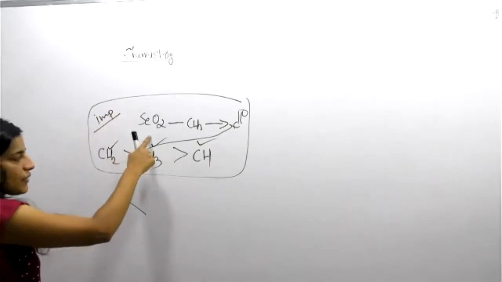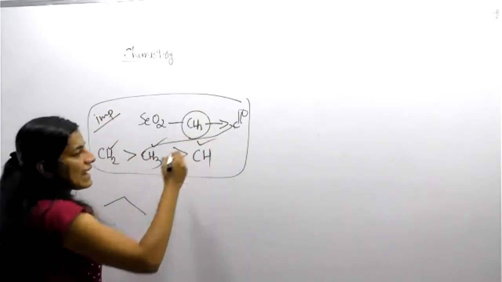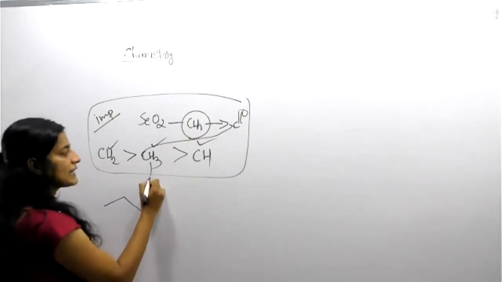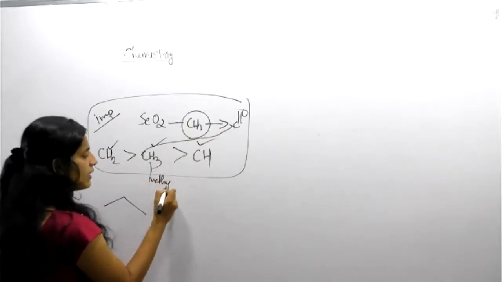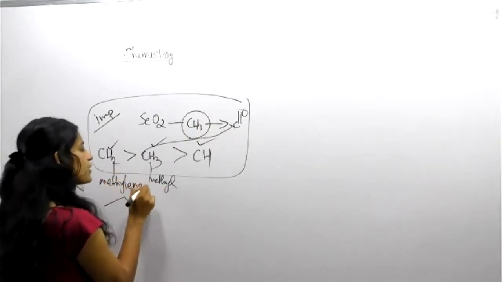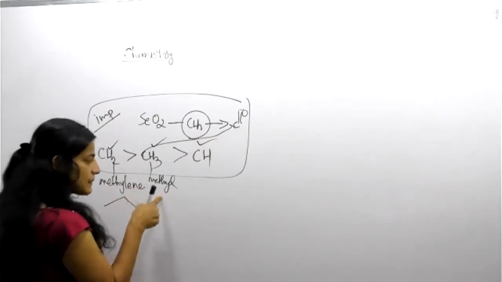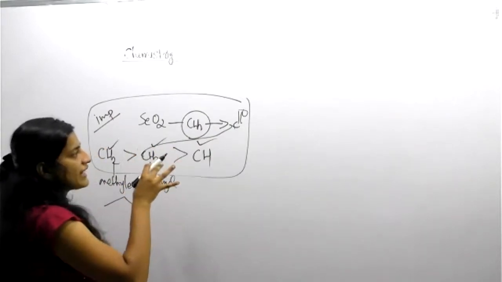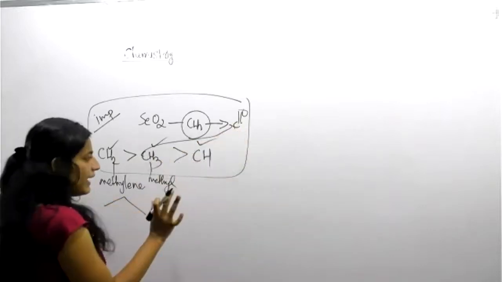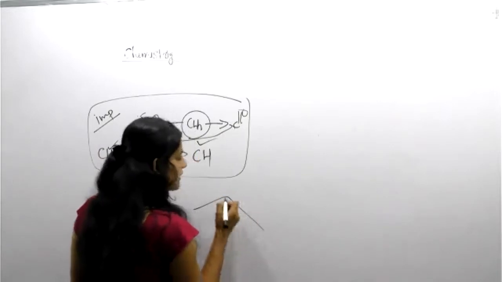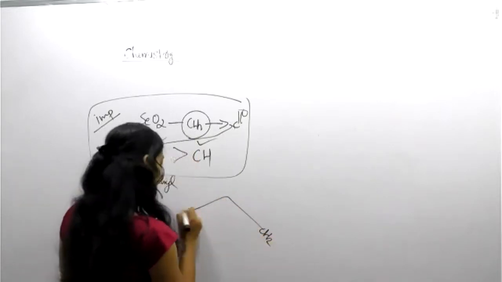Important. With SeO2, mostly the active methyl group or methylene group is converted. This is a methyl group. This is methylene. CH2 is named methylene. This is a methyl group. Okay. So easily SeO2 has a tendency to convert these to C double bond O. But suppose CH2 and CH3 are with you: one end has a CH2, another end has a CH3.